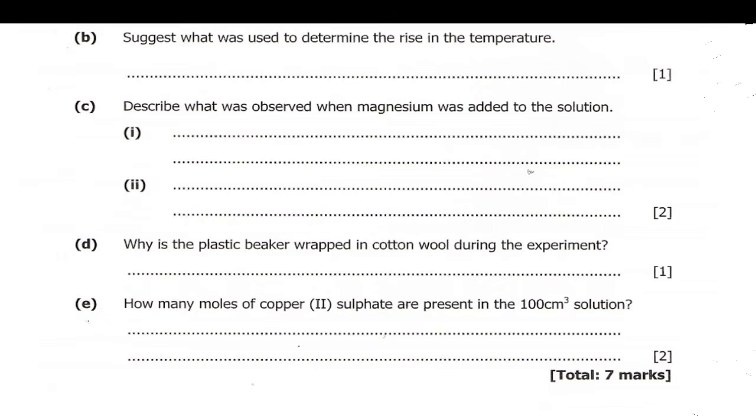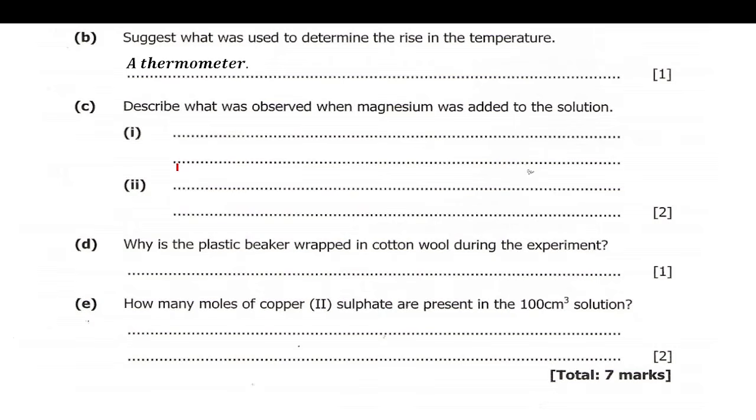Then we'll go to B. B here says suggest what was used to determine the rise in the temperature. So what could have been used to determine the rise in the temperature? It's a thermometer. Then C, describe what was observed when magnesium was added to the solution.